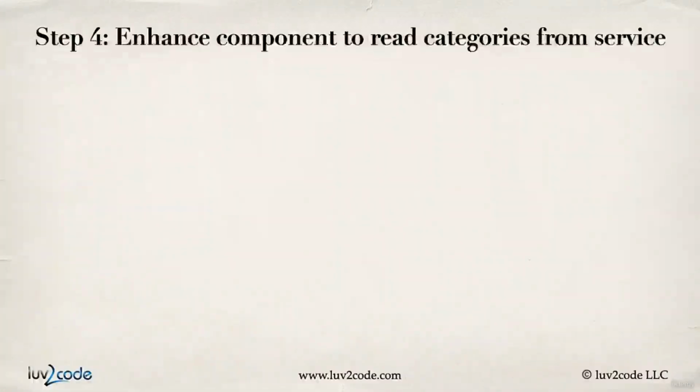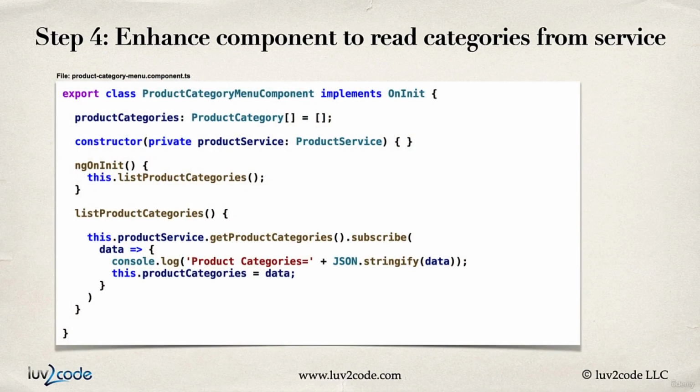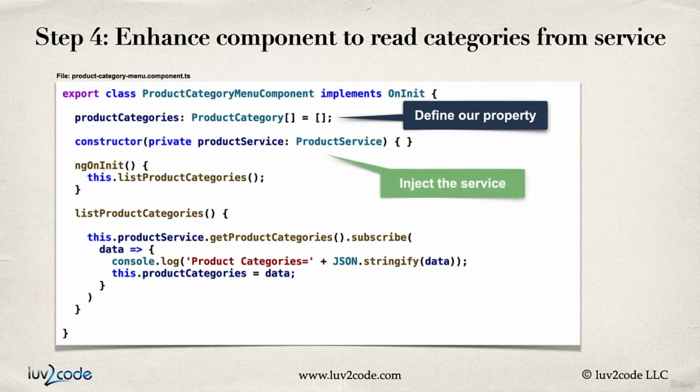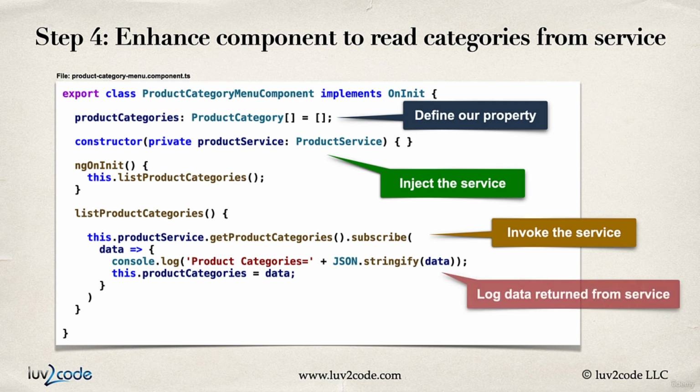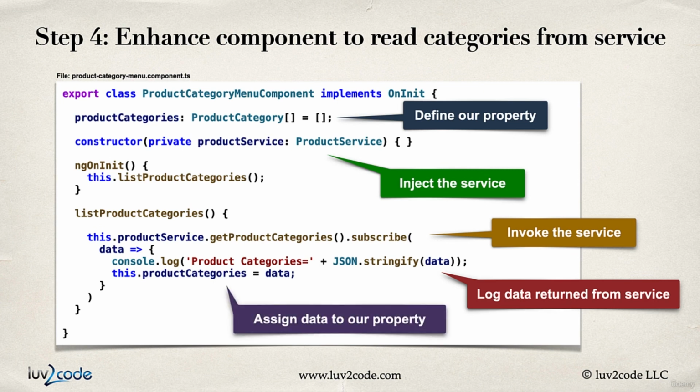And now in step 4, we need to enhance our component to read the categories from our service. So the first thing we do here is we create this property here for product categories. It's an array of those product category items. We inject our product service into this component. And in our list product categories method, we call this.productService.getProductCategories().subscribe. And then we simply log the data returned from the service by using this JSON.stringify. And then finally, we assign the data to our property. So we're getting the information from that service and assigning it.